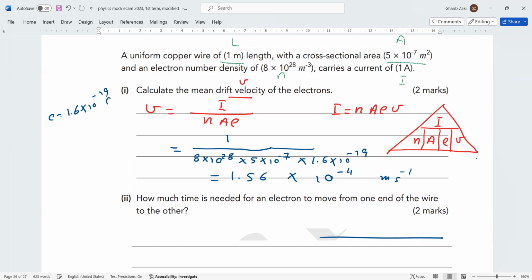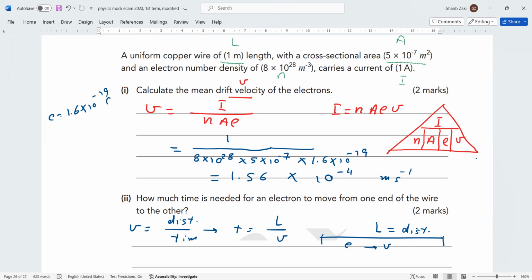How much time is needed for an electron to move from one end of the wire to the other? Here, this is the length of the wire, and the electron starts from one end to the other with drift velocity v. We know that the velocity equals the distance over time. Then when you rearrange, the time equals the distance, which is L, over the drift velocity.